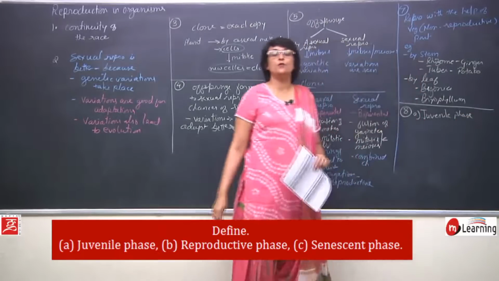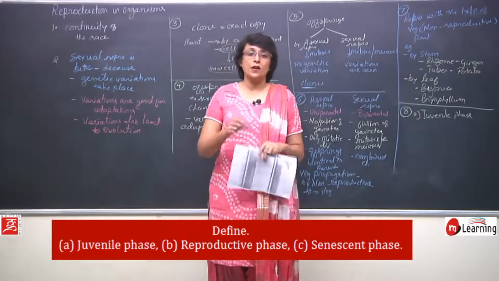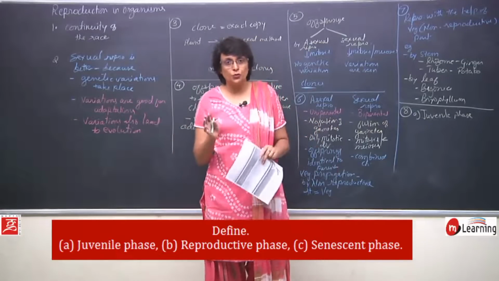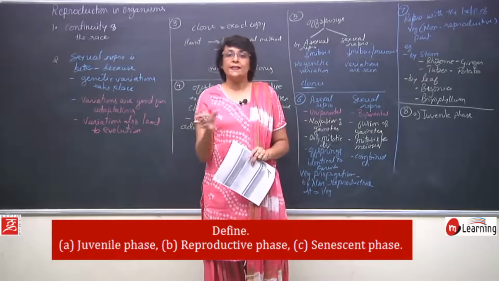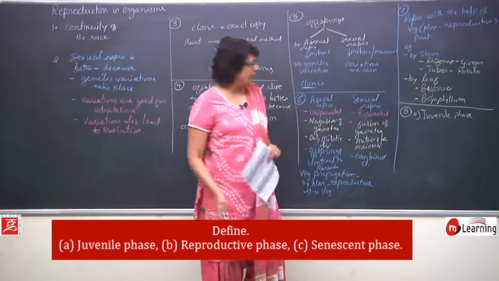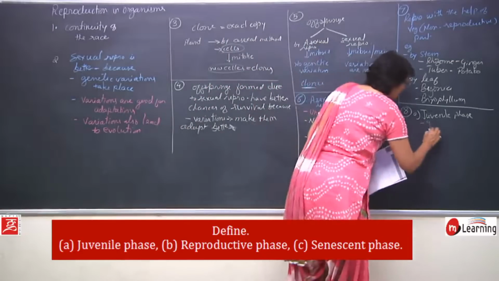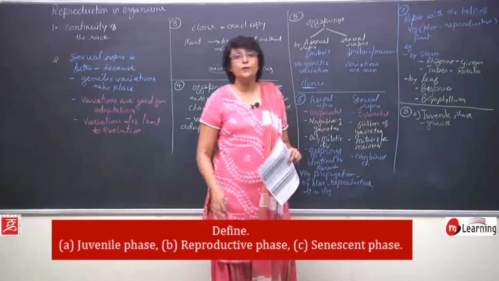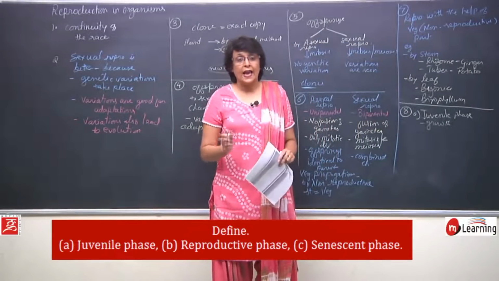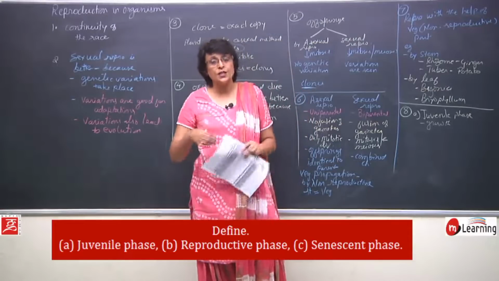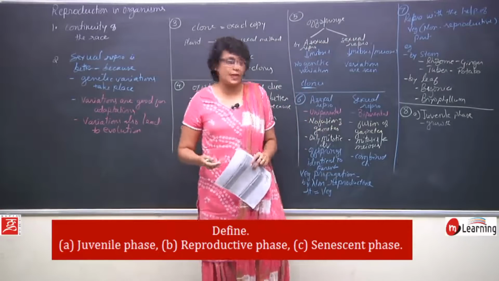How do we define juvenile phase? When we were talking about the lifespan, we divided the entire lifespan into 3 phases: the juvenile, then reproductive and then senescence or aging. So, juvenile is basically growth, development of reproductive structures, and in this phase there is no power of reproduction, it is just vegetative growth which is taking place.